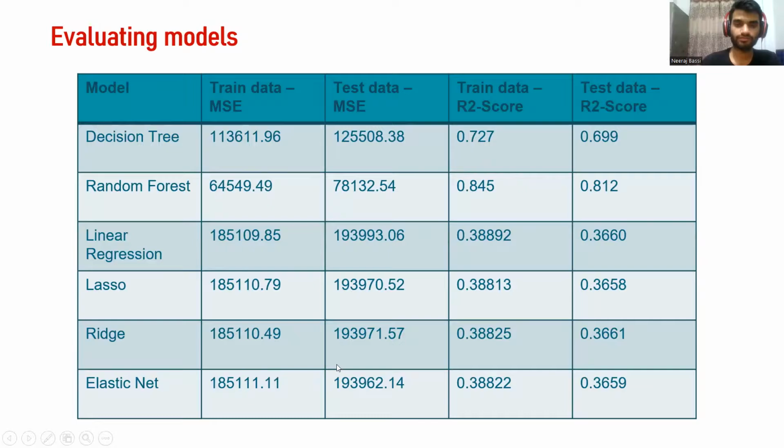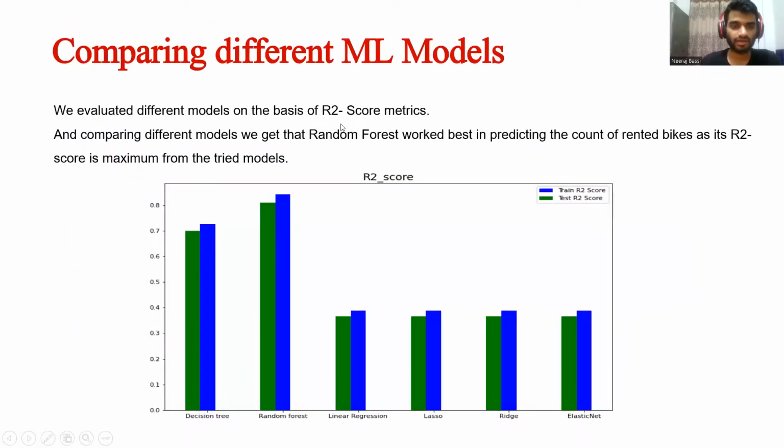So comparing different ML models, we have evaluated the models on the basis of the R2 score metric. We have evaluated MSE also, but we are comparing using R2 score because R2 score is independent of the scaling of the data.